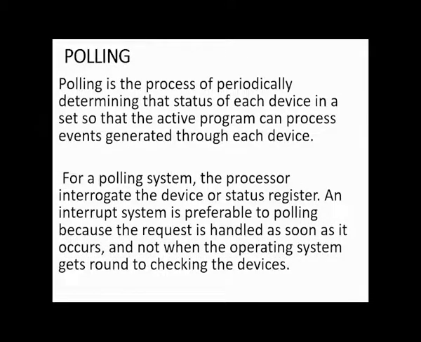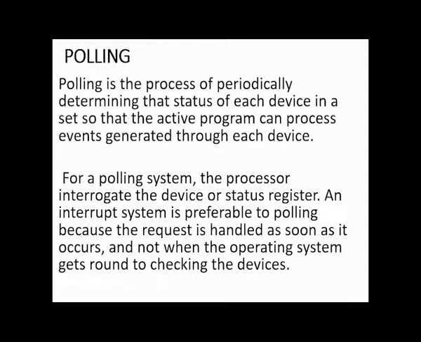Polling. What is the difference between polling and interrupts? Let me explain also, because I can ask you to differentiate between polling and interrupt. First, what is polling? Polling is a process of periodically determining the status of each device in a set so that the active program can process events generated through each device.